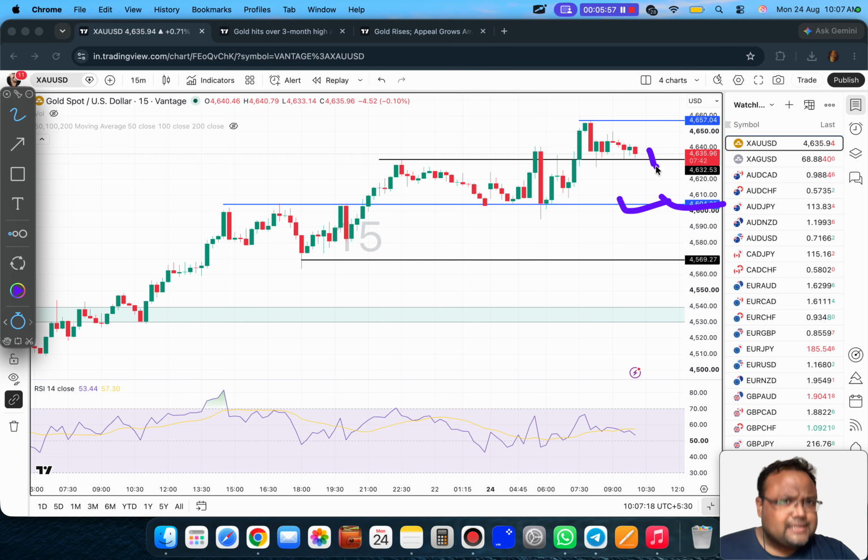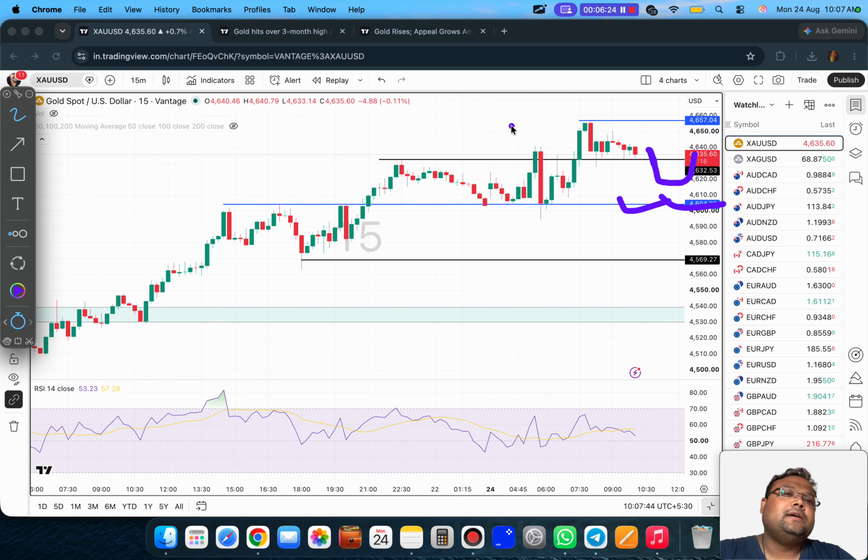And in case the market drops and then goes up, then what happened here? The SL grab happened. Okay, so in that case you can look for a buy here after the SL grab. And if the market doesn't come down, what will happen? Obviously the market will be going up, isn't it? Because in any market, any chart, we have only two possibilities. Either the market will be going down or the market will be going up.